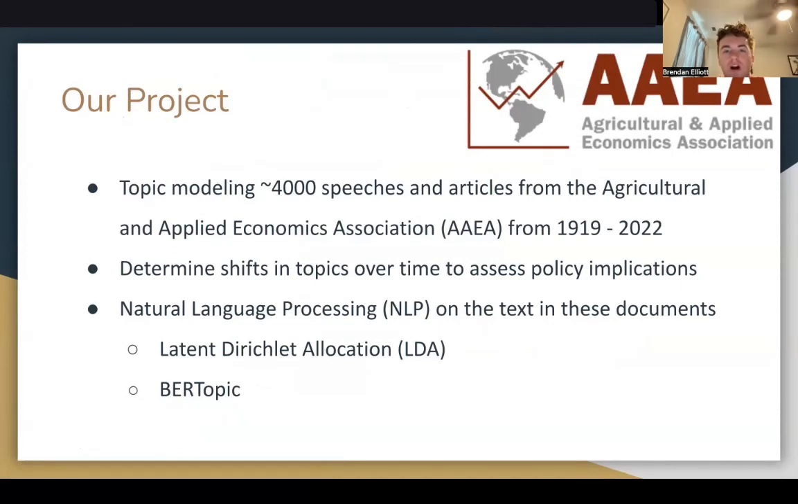Our major motivation for this project is to assess the shifts of discussion of topics in the literature, since these shifts have important policy implications. For example, we would like to see if discussion of sustainability and climate change related topics has increased in recent decades. We use natural language processing methods like latent Dirichlet allocation and BERTopic to do topic modeling. And lastly, we did some demographic analysis to further investigate the relationships between specific topics and predicted author race, as well as predicted author gender over time.